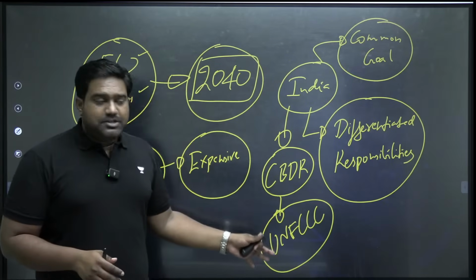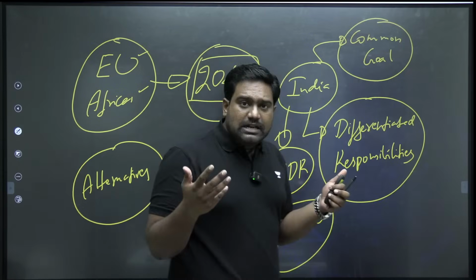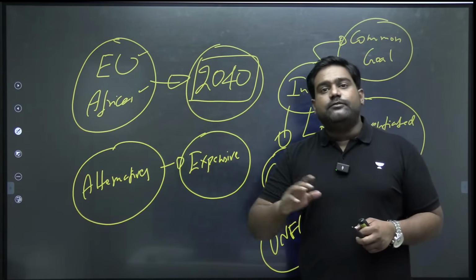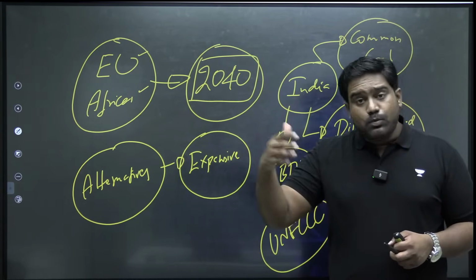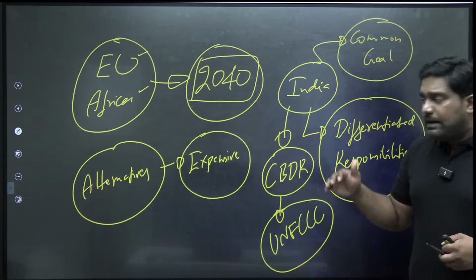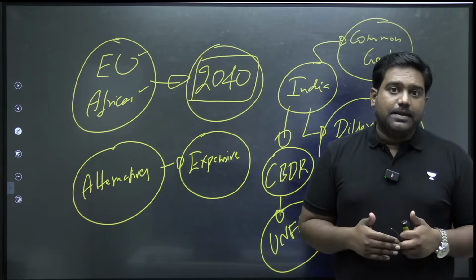So at the Climate Change Convention, India and other developing nations had always argued that yes, fighting climate change is a global target, it's a common goal, but the responsibilities have to be differentiated based on historical responsibilities and based on one's capacities as well. So the same principle is being promoted by India at the Intergovernmental Negotiating Committee as well.